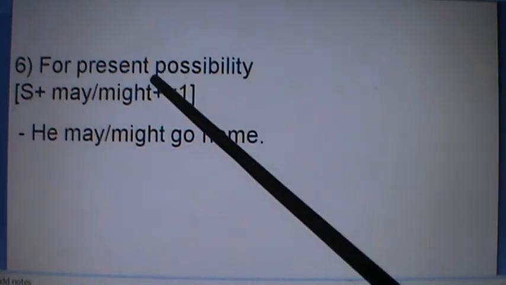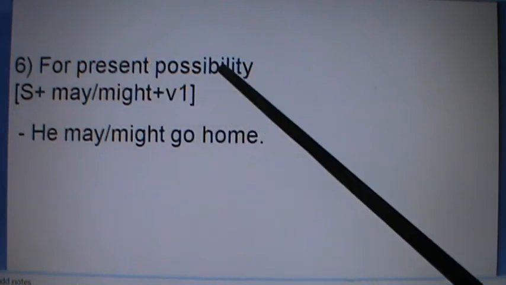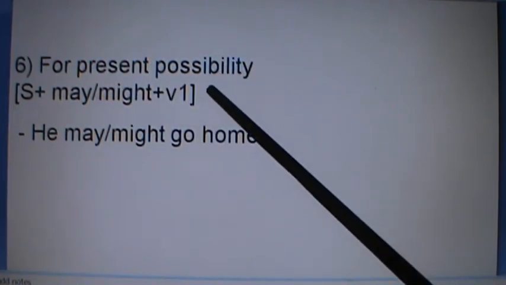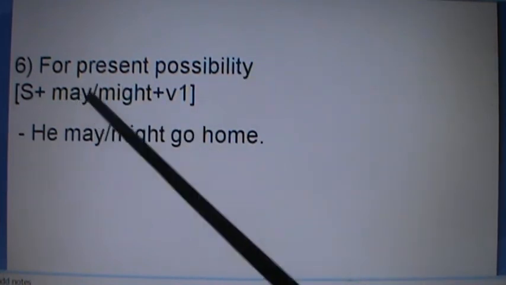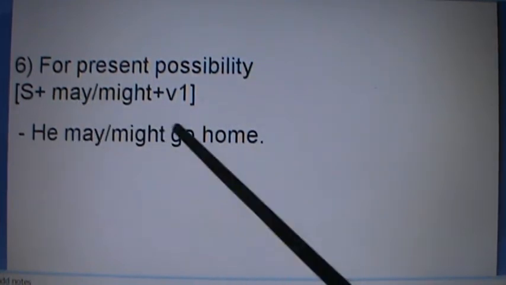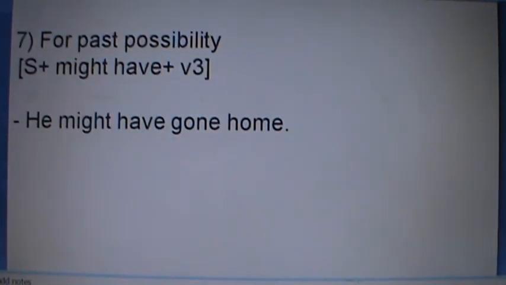Number 6, for present possibility. Present possibility that shows not sure. If you are not confirmed about some action, then you can have this form: may, might plus verb 1. He may go home or he might go home. ऊ घर जान्छ होला. It means not sure.